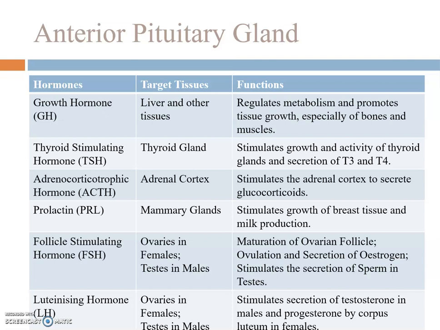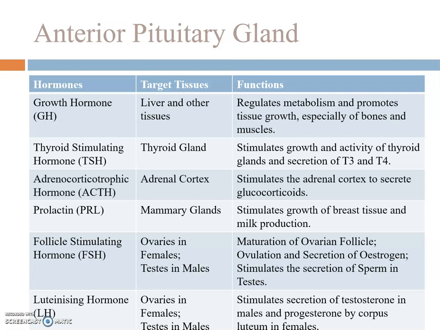Adrenocorticotropic hormone acts on adrenal cortex, which is present on kidney, and stimulates the secretion of glucocorticoids. Prolactin hormone acts on mammary glands, which stimulates growth of breast tissue and milk production. Follicle stimulating hormone acts on ovaries in females and testes in males, which brings out the maturation of ovarian follicle and ovulation.